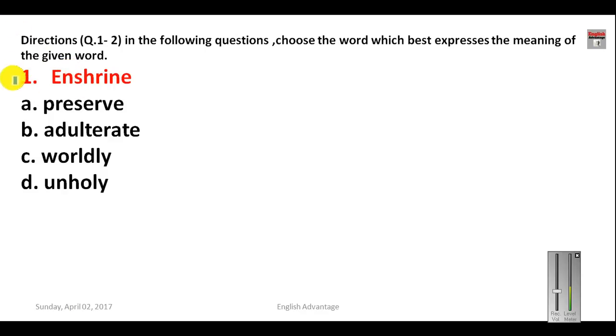Now the question number first is enshrine. Now what is the synonym for enshrine? Okay, so please tick mark your answer, then I will be telling you my answer. Enshrine means preserve. Four options are given here: preserve, adulterate, worldly, and unholy. So your answer here will be preserve.